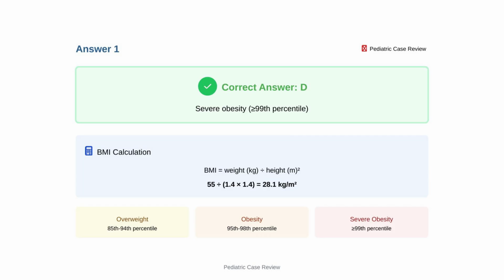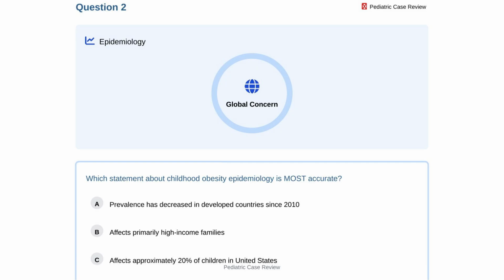above the 99th percentile. Which statement about childhood obesity epidemiology is most accurate? Option A, prevalence has decreased in developed countries since 2010. Option B, it affects primarily high-income families. Option C, it affects approximately 20% of children in the United States. Option D, it is more common in rural than urban areas.